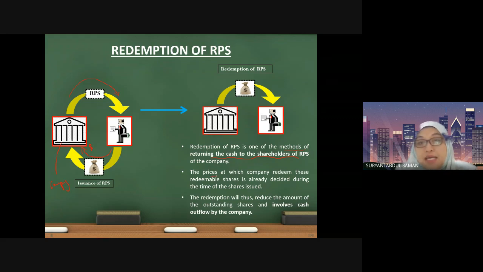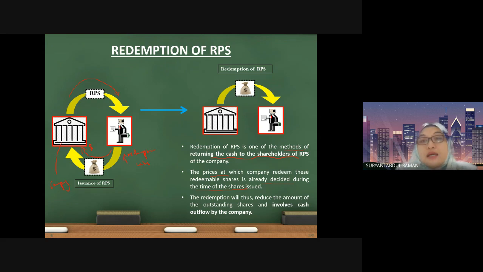The price at which the company redeems the redeemable preference shares is already decided at the time the shares are issued. So when you are issuing the redeemable preference shares to the shareholder, the redemption value is already decided at this stage.